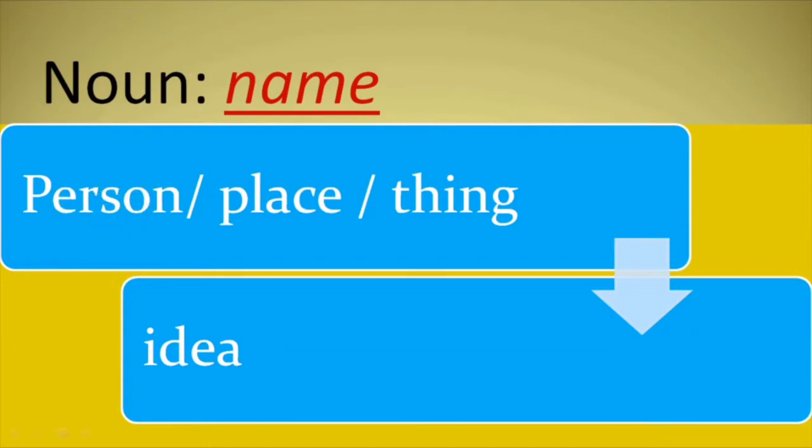Then it can be name of any place, like city, village, like river, like Lahore, London, Paris, Sahara. It can be name of anything. Table, chair, wall, light, sun, moon, stars. They are names of things around us. Natural things or man-made things. All things are included. So, name of any person, place, or thing would be a noun.